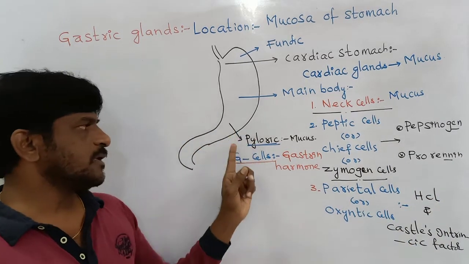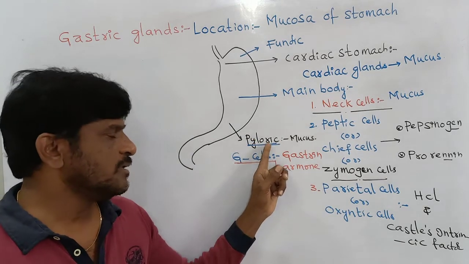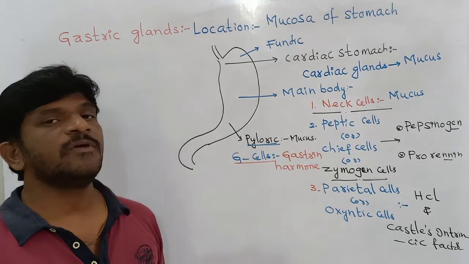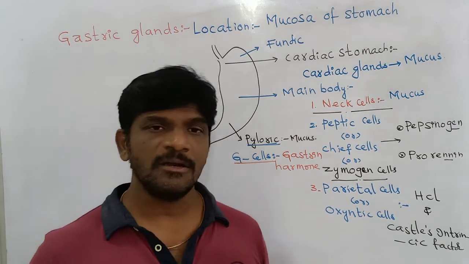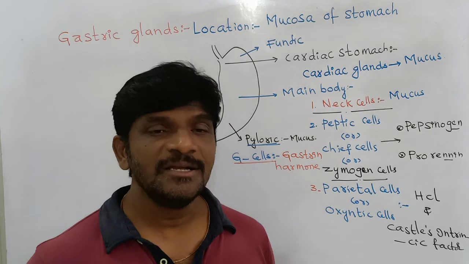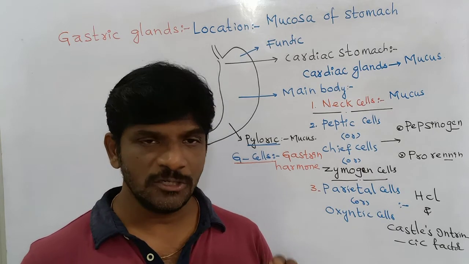And the pyloric stomach contains the pyloric glands, which are secreting mucus, along with one more type of endocrine cells present. These endocrine cells are called the G cells. G cells secrete the gastrin hormone.